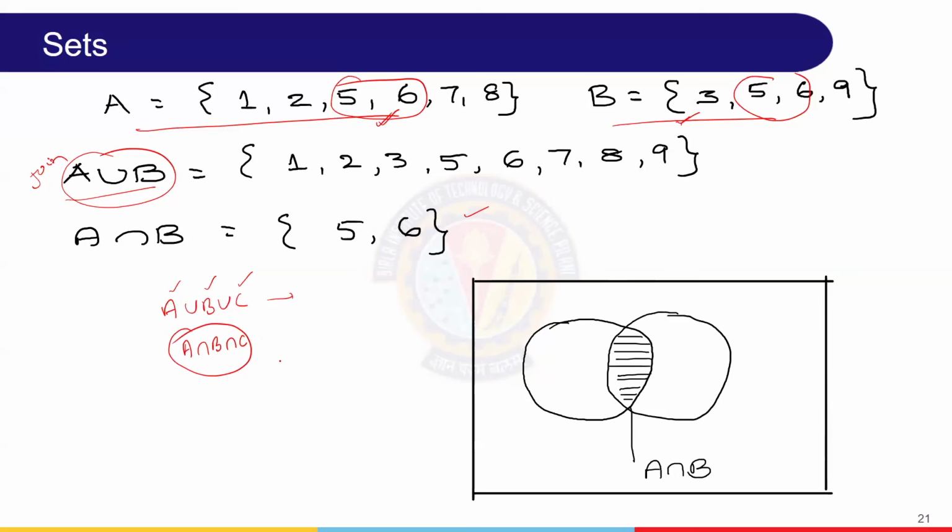For example, suppose 1, 2, 3, 4 is the first one. 2, 3, 5, 6 is the second one. The third one is 2, 3, 7, 8. Now, the intersection of these three: two elements are there in all the three.